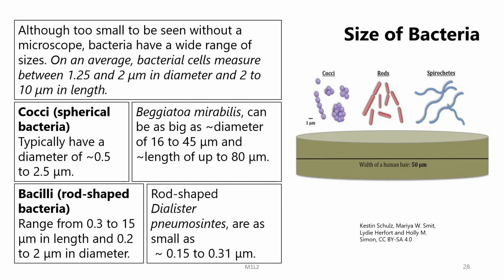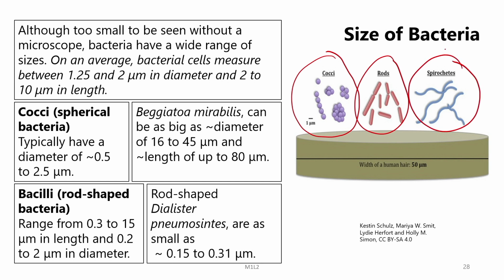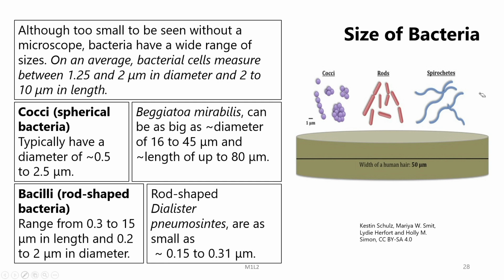So, we already know that bacteria are very small and invisible to the naked eye, and if we compare the size of various kinds of bacteria with the width of a human hair, which is roughly around 50 microns, we can see that cocci, which are round shaped, are roughly around 1 micron or less than that, and then you have the rods over here and the spirochetes, which are different kinds of bacteria.